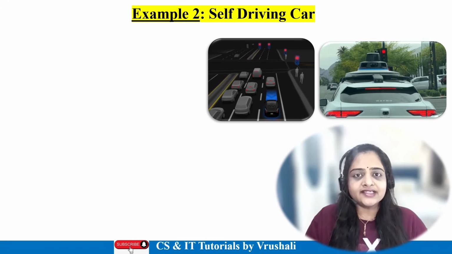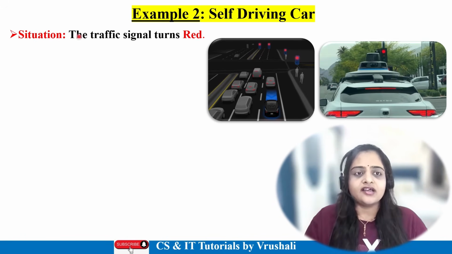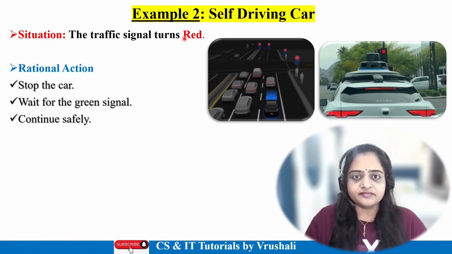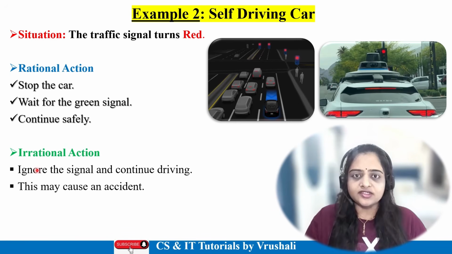Now another example is self-driving car. Suppose we take the situation where the traffic signal turns red. At that time, the rational agent performs the rational action: they stop the car, wait for the green signal and also continue for safety, right? Suppose a rational agent can't perform any action. So they ignore the signal and continue driving. So this thing is dangerous, right? This may cause an accident. That's why rational action and rationality is an important thing.